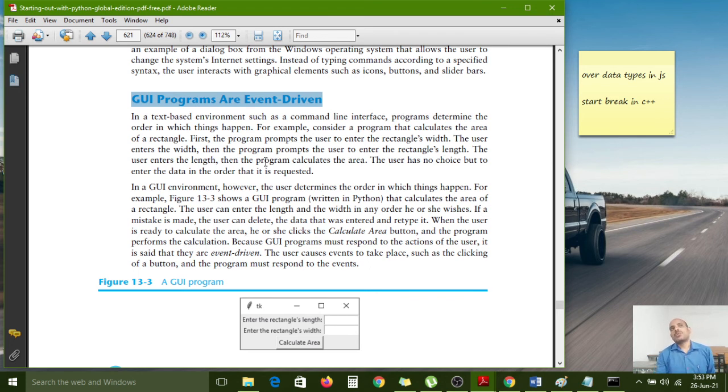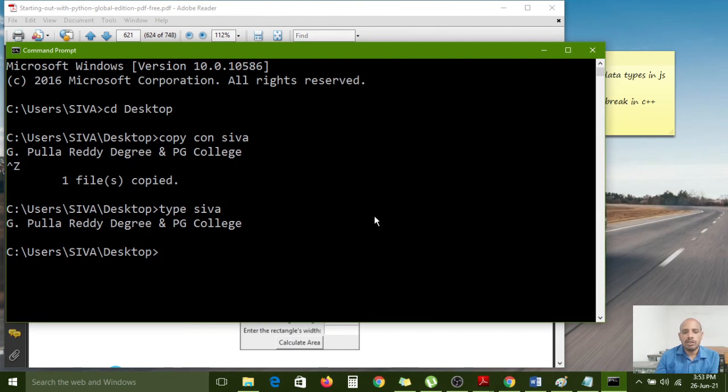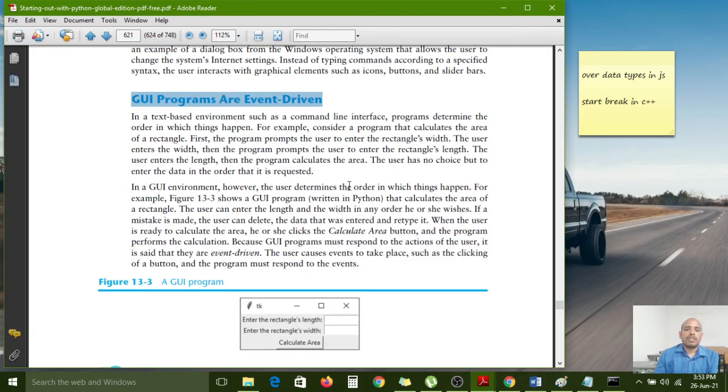Nothing but two inputs it is collecting through the console window, through the prompt window. Prompt is nothing but a black screen, the command line window. So through the prompt window, if you want to calculate any area, the length and width are collected through the command prompt from the user. Then it will calculate the area. The user has no choice but to enter the data in the order that is requested.